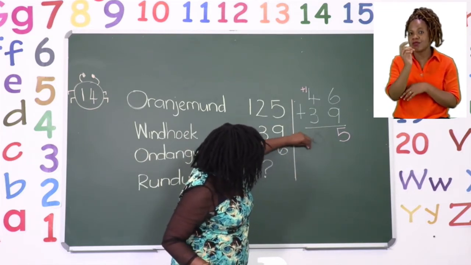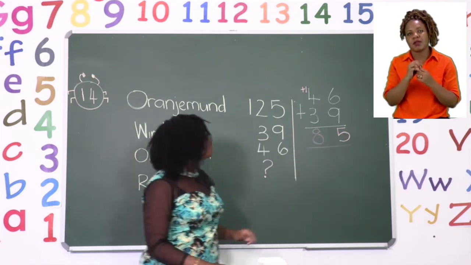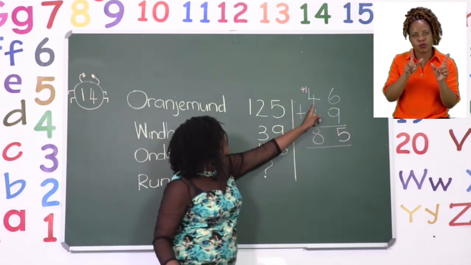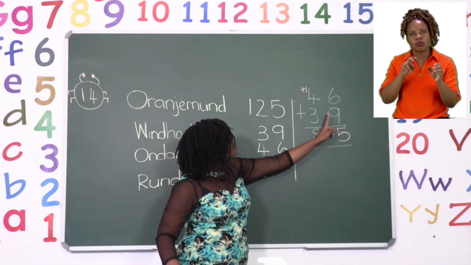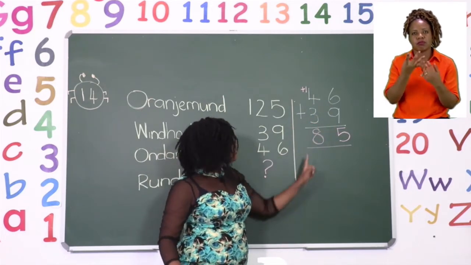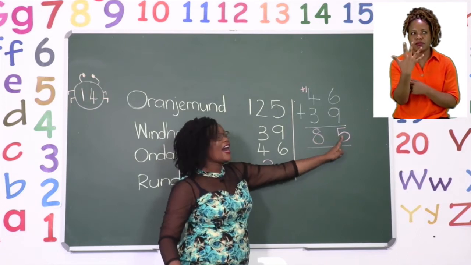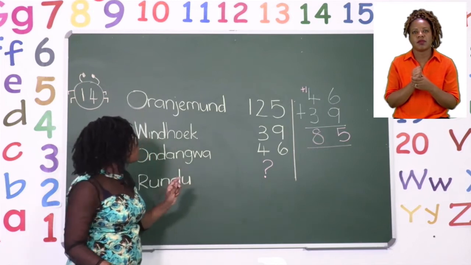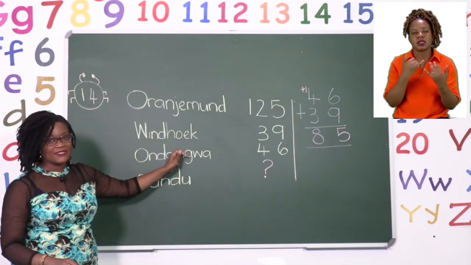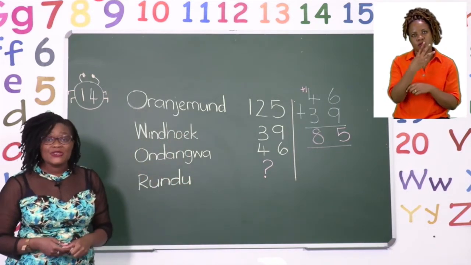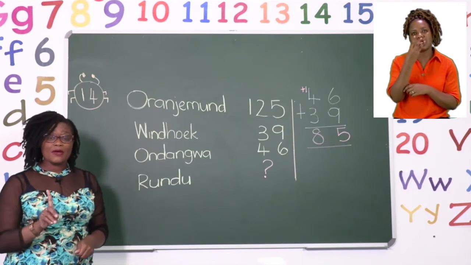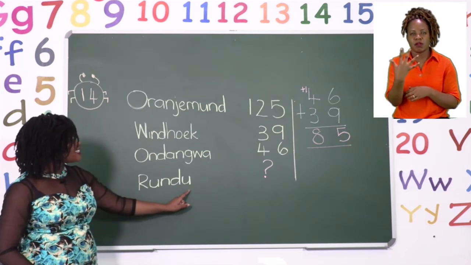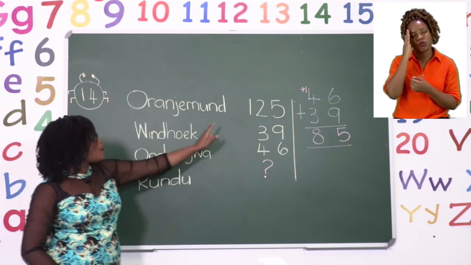So our total of passengers that dropped off in Windhoek and Ondangwa, which is 46 plus 39, will equal 85. So now that we know how many passengers got off from the 2 towns, we are now going to continue with our story. Remember, we are trying to find out how many landed in Rundu from